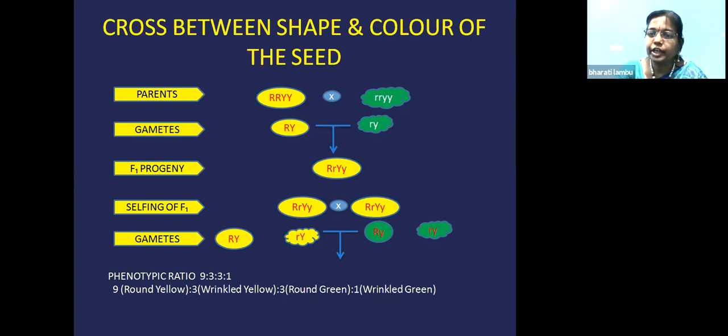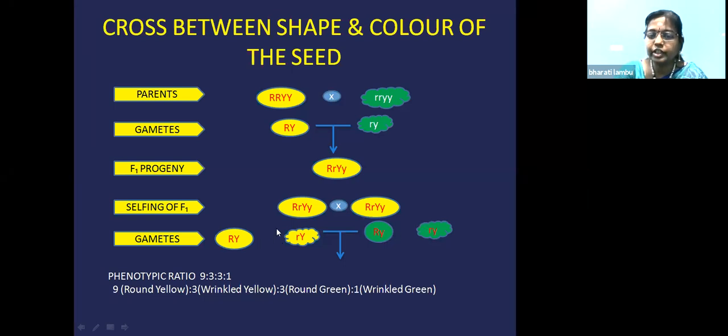And what did he obtain in the F1 generation? He obtained all round and yellow seeds in the F1 generation. That means whatever is expressed in the F1 generation is dominant. But what happened to the recessive character? So again, he self-crossed the F1 generation. For example, if you take the gametes: capital R, capital Y, one gamete; small r, capital Y, one gamete; capital R, small y, one gamete; small r, small y, one gamete. They assort independently.